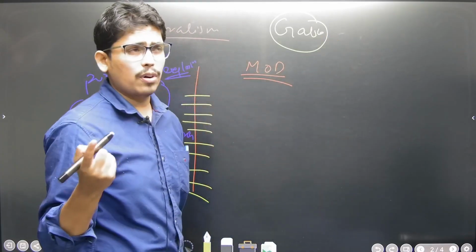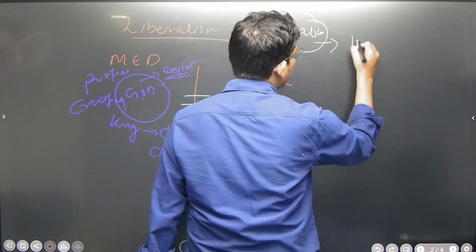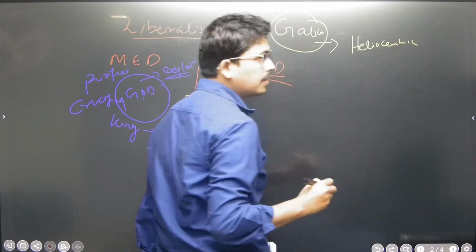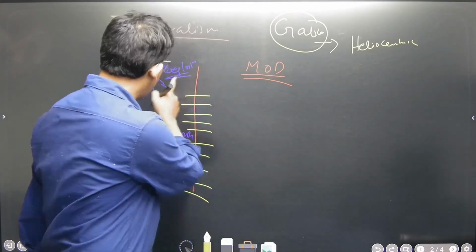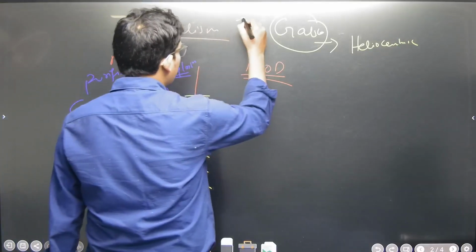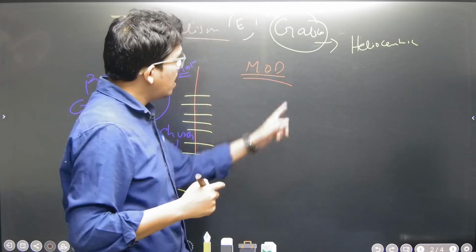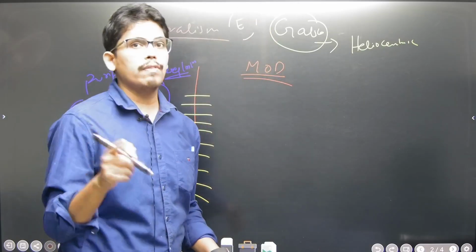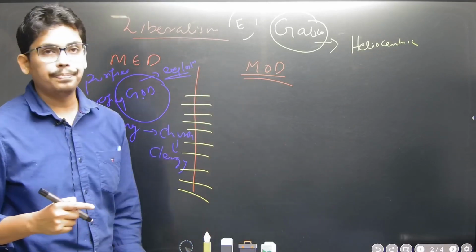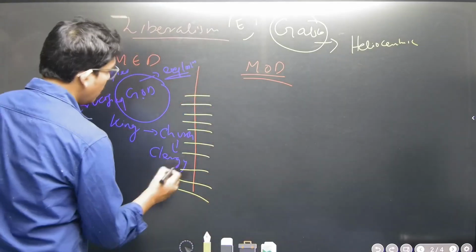Galileo was ordered to go to prison for life imprisonment. Galileo was the first one to give the heliocentric theory in the 16th century. He questioned the church. The church said our earth is at the center and the sun revolves around it, that is geocentric. Galileo said it is heliocentric, the earth is revolving around the sun. He questioned the church, and the church ordered him to go to prison for his scientific